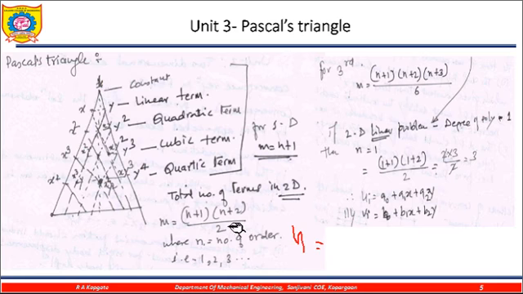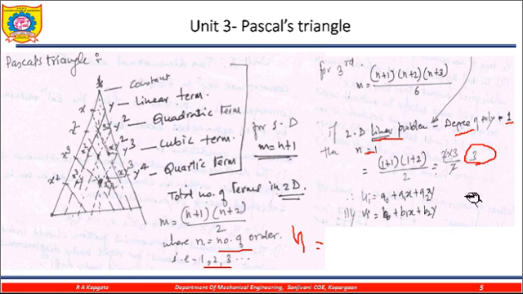Now if this is the 2D problem, then the formula is this one. So the number of terms: 1, 2, 3, and accordingly we calculate this. Take the linear problem, so the degree of the polynomial is 1, so n is equal to 1, and (1 plus 1)(1 plus 2) divided by 2 is equal to 3 terms.